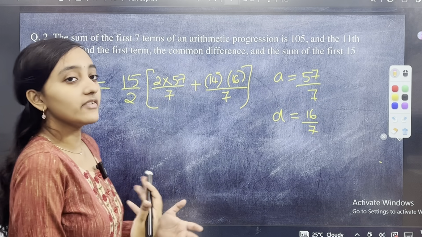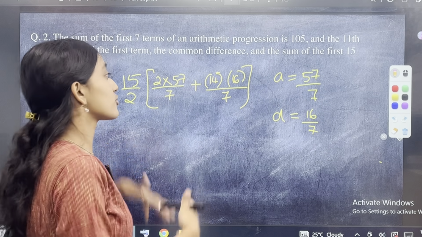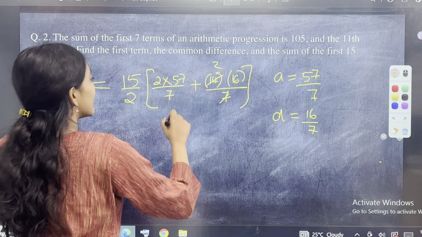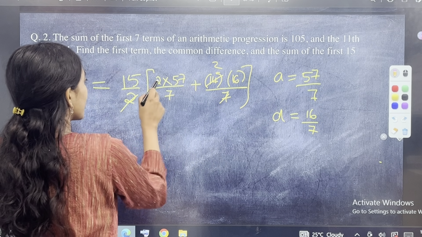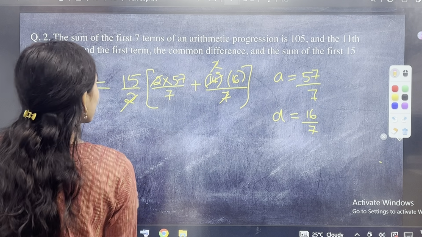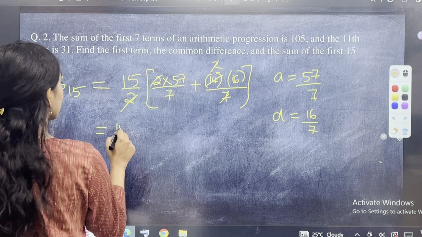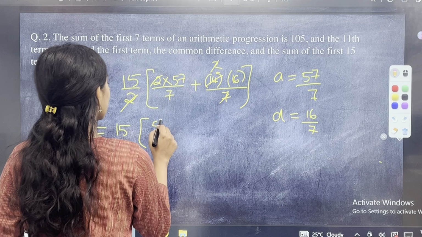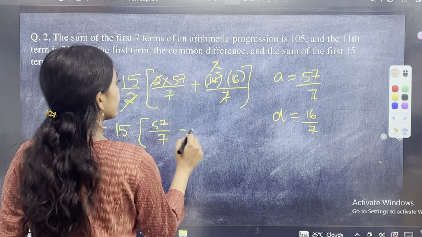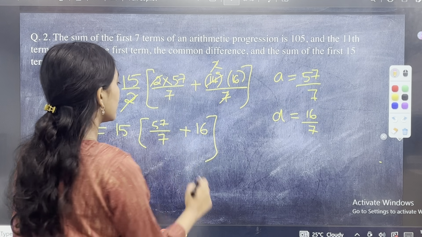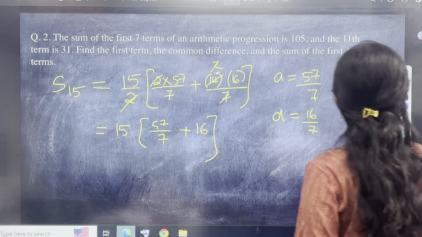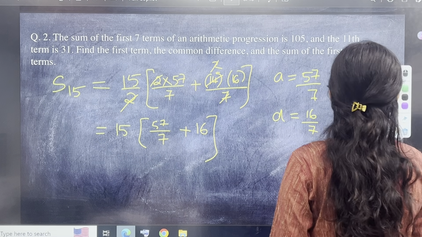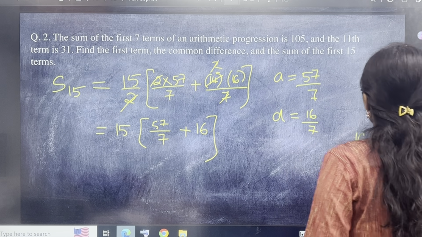I almost get very tempted. The moment I see this, I feel very happy. So let's just do it inside. 7 ones are, 7 twos are, and then you see 2 here. The 2 will cancel here. Then you have 15 into 57 by 7 plus 16. Right? I do not know whether I already multiplied this. No, I don't think I've done it before. 16 into 7